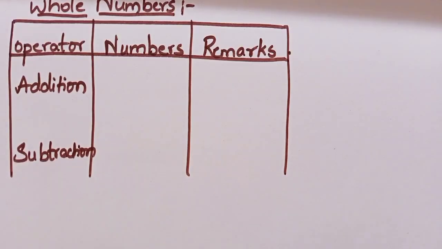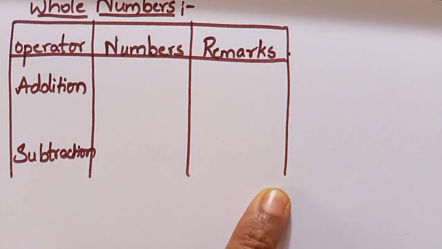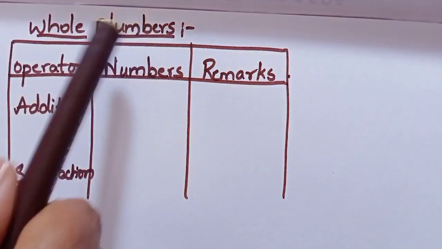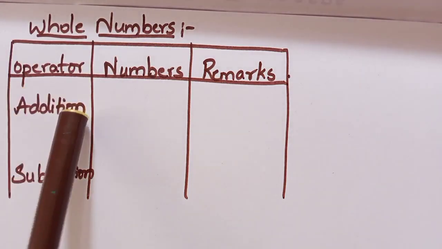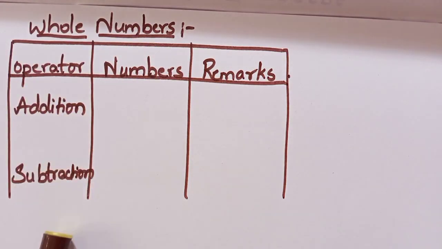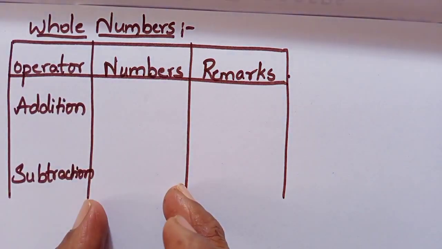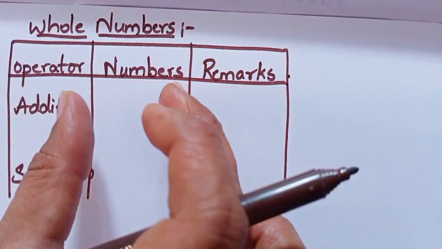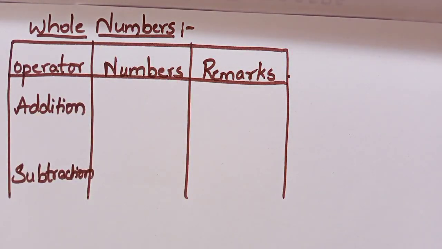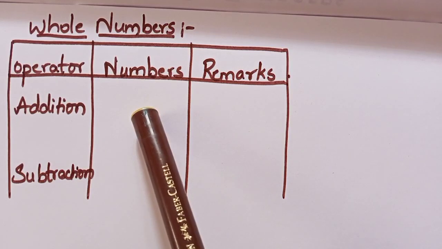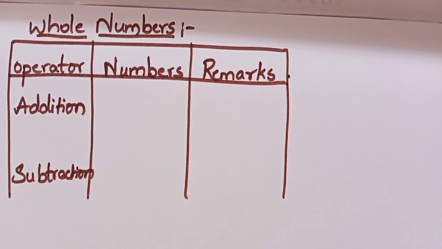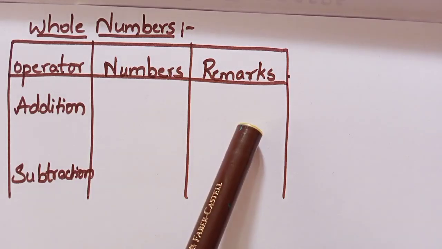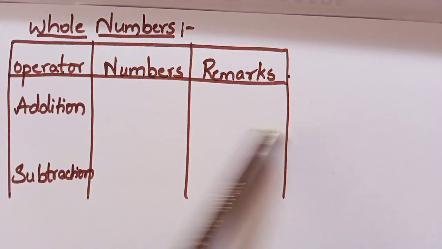In the same way, after this, make another table again. This time you keep the heading as integers, and again for the same 2 operations, that is addition and subtraction, but this time in the numbers column you need to check with integers. Take any two integers randomly, add the 2 integers. If you are always getting an integer, in the remarks you can write integers are closed under addition.